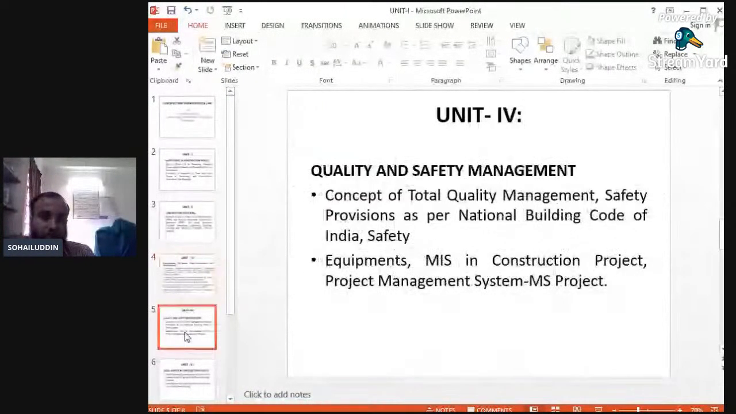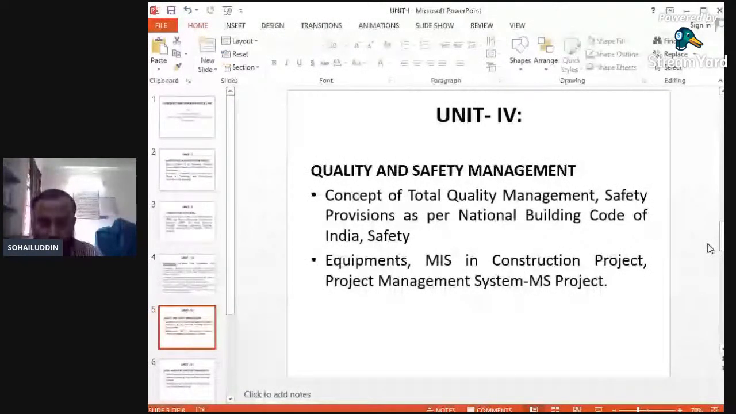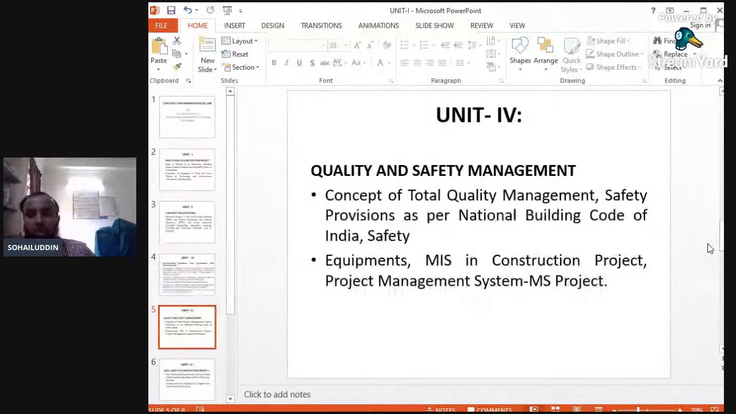Again, unit number 4 plays an important role. It is again an important unit which deals with quality and safety management. All these aspects we will cover in construction management. Unit number 4 is quality and safety management. In order to execute a work, what quality is to be maintained, to what extent, and what safety management is to be carried out while executing a particular type of work. Safety management is very important nowadays.